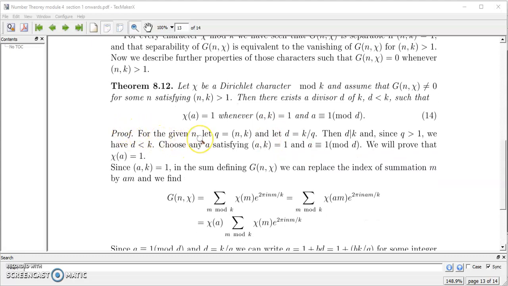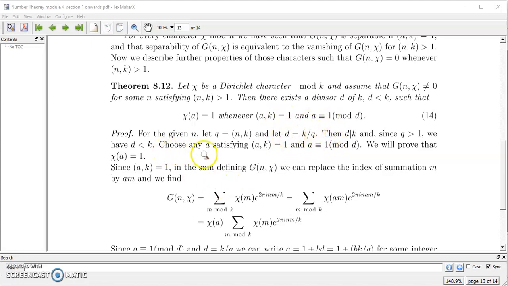For the given n, let q be the GCD of n and k. So clearly q divides n and q divides k. Now let d be equal to k by q, which means k is equal to dq. Then clearly d divides k. Since q is greater than 1, we have d less than k.